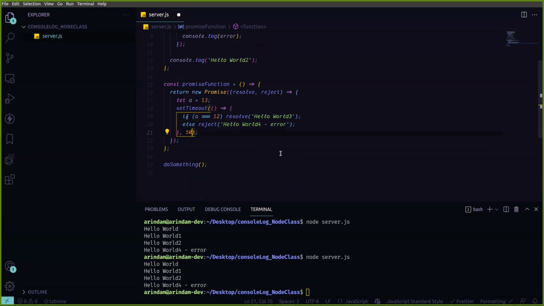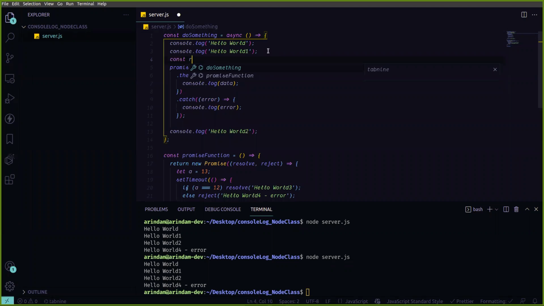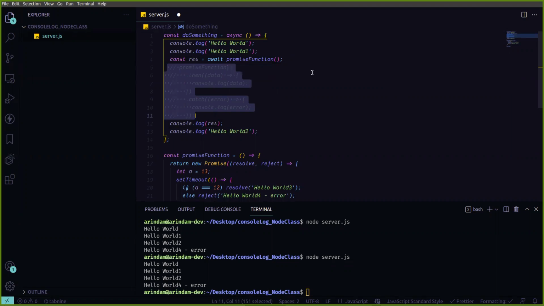So if I'm giving 5000 over there, and here I'm writing await, and now here I am writing console log race. Now I'm commenting this. Here you first have written hello world times promise function.